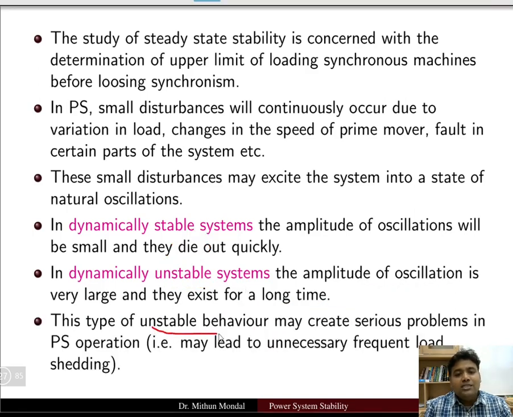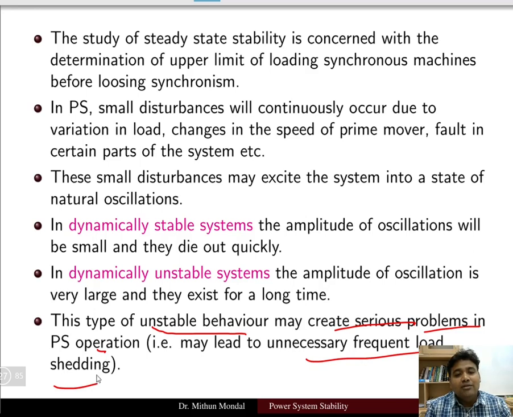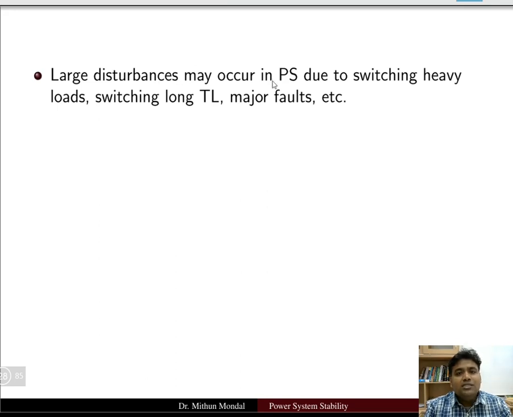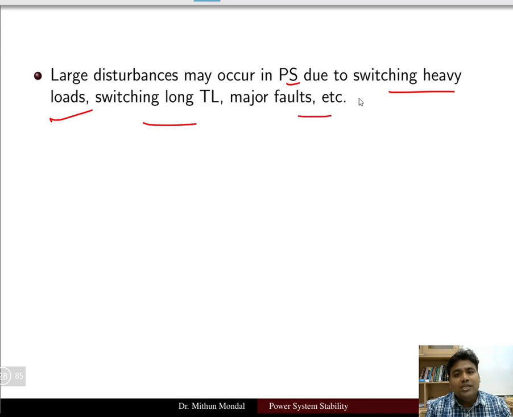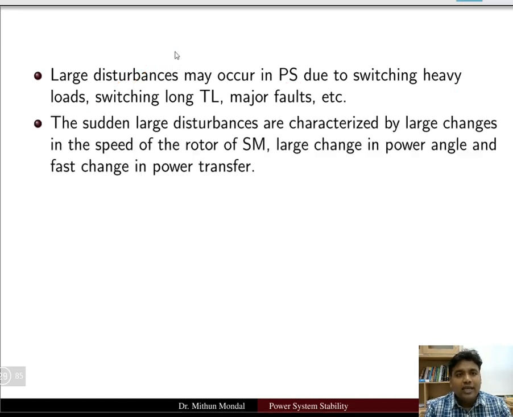This type of unstable behavior may create serious problems in power system operation, and there can be unnecessary frequent load shedding. Large disturbances may occur in power system due to switching heavy loads, switching long transmission lines, and major faults. So we have seen the small disturbances, and large disturbances can also occur rarely when there is a fault in the power system or when we switch on a heavy load.